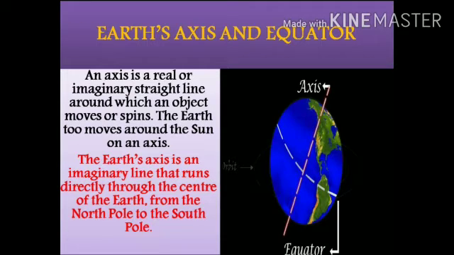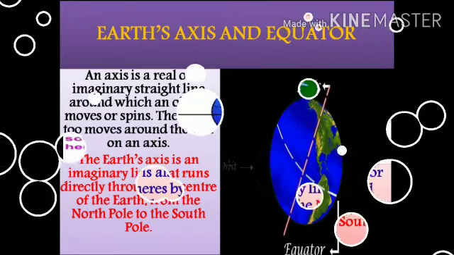And our Earth also moves around the Sun on its axis. The Earth's axis is an imaginary line. Children, in the picture you can see it's an imaginary line that runs directly through the center of the Earth. It starts from the North Pole and it ends at the South Pole.